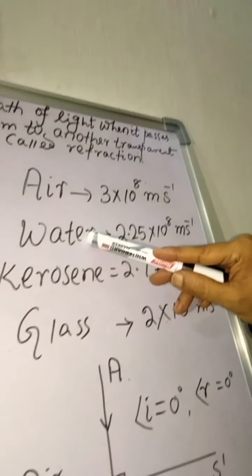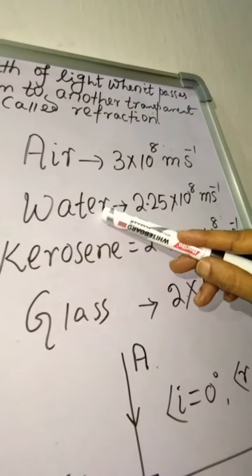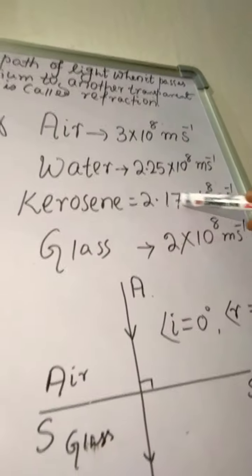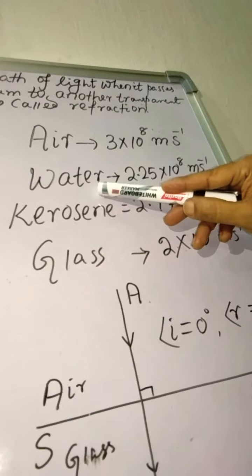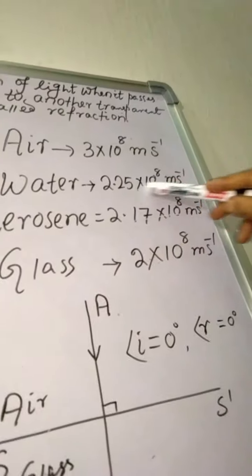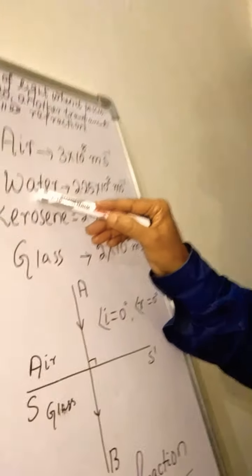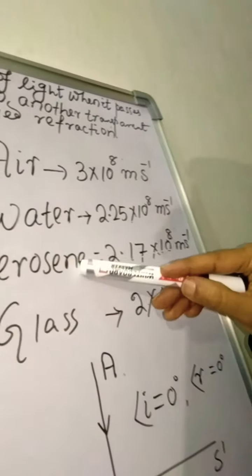Similarly, if we compare water and kerosene, water is a rarer medium and kerosene is a denser medium. Why? Because the speed of light, or the velocity of light, is more in water than in kerosene. But remember, in the ordinary way, water is denser than kerosene because kerosene floats on water. But that is different in an optical medium. The density of a medium and optical density are quite different. This is the best example that the speed of light is more in water but less in kerosene.